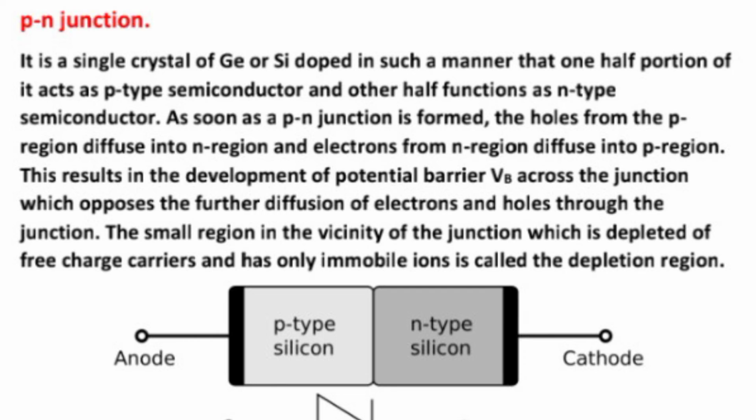This results in the development of the potential barrier Vb across the junction, which opposes the further diffusion of electrons and holes through the junction. This small region in the vicinity of the junction, which is depleted of free charge carriers and has only immobile ions, is called the depletion layer.